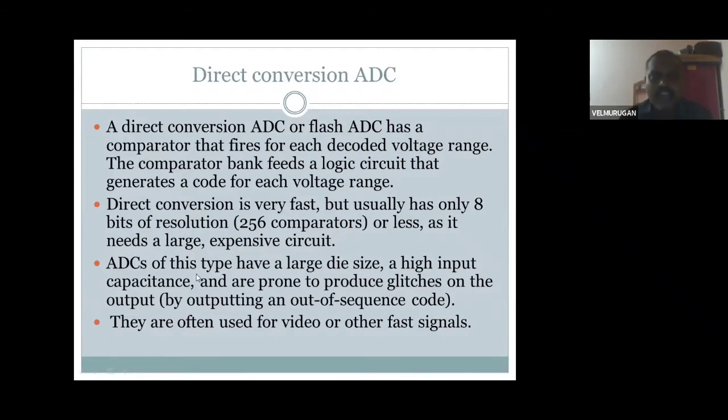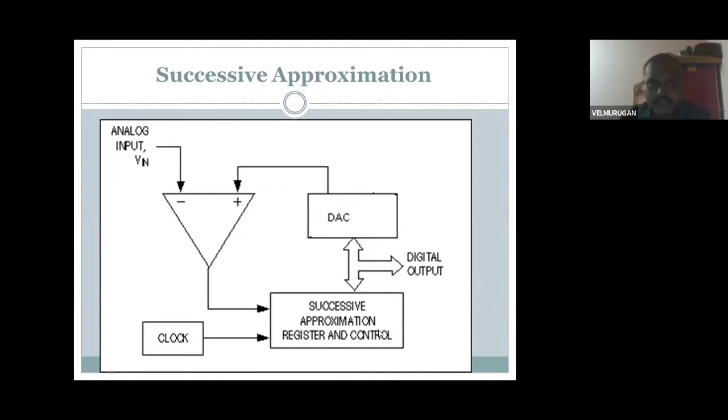And the third point, direct conversion analog to digital converters have a large die size and high input capacitance, and are prone to produce glitches in the output code sequence. If it is 8 bits you simply connect 8 resistors to find the output. If you want 32-bit, 64-bit or 128-bit, the length and size increase, and the expense also increases. That's why it is difficult. They are often used for video or other fast signal conversions, these direct conversions.